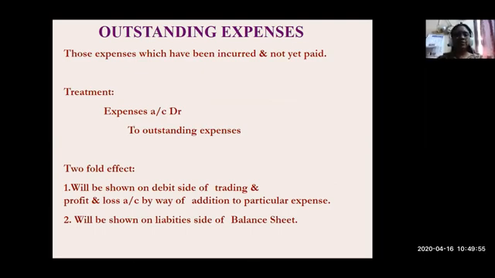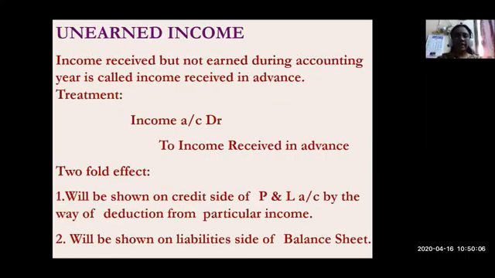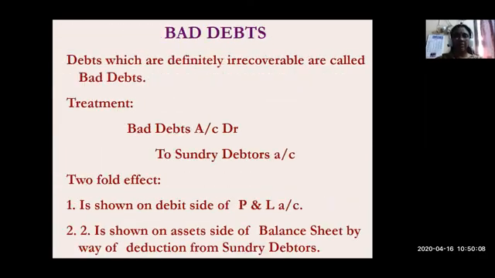Which items will come under trading account and which under profit and loss account depends upon the nature of the item. We are going to see in detail all these items. For example, bad debts. Bad debts are those debts which are definitely irrecoverable.